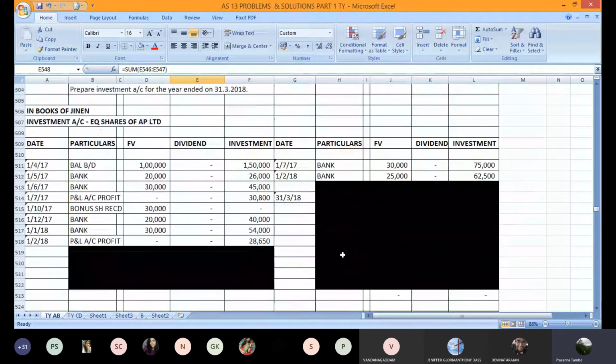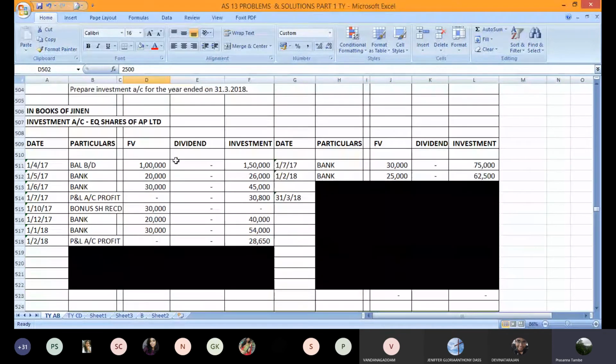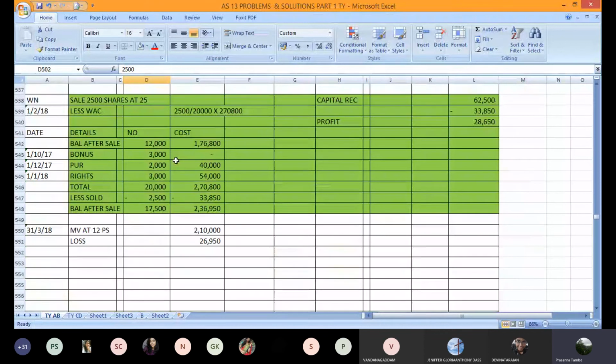That was the last transaction during the year. So after that transaction, the closing balance is 17,500 shares, and the cost is 2,36,950.